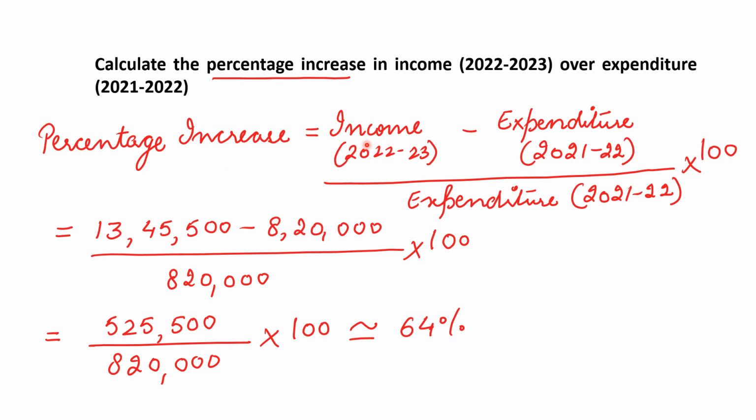We have already calculated the income with respect to 2022-2023 and we have also calculated expenditure, approximately 8,20,000. The difference goes in the numerator, the expenditure in the denominator, into 100. So approximately our value comes to 64%. So 64% is the answer to this question. Okay.